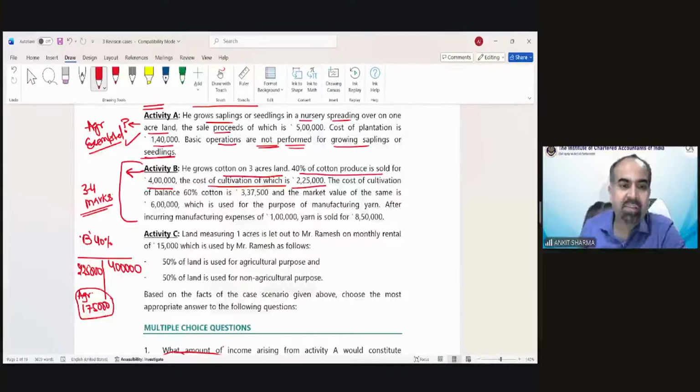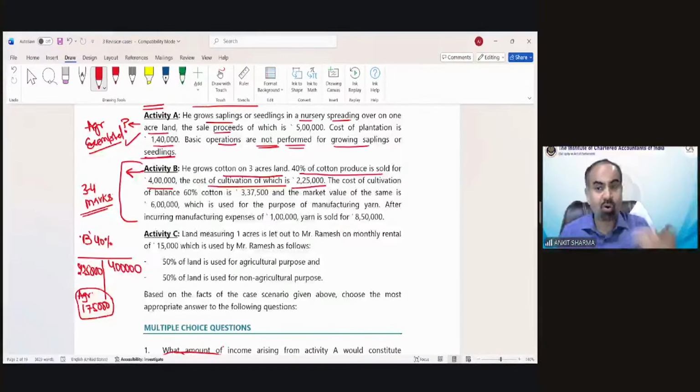So tell me, would this 1,75,000 be exempted from tax or not? Gulika is saying exempted. No, because there could be integration provision applicability, Almas. So we cannot say this is exempted from tax. We have to find out what your non-agricultural income is. And if that has exceeded the basic exemption limit, then due to integration, this will also fall under the taxability according to step 1, step 2 or step 3. Okay, but this is agricultural income, 1,75,000, that we have calculated from activity B.